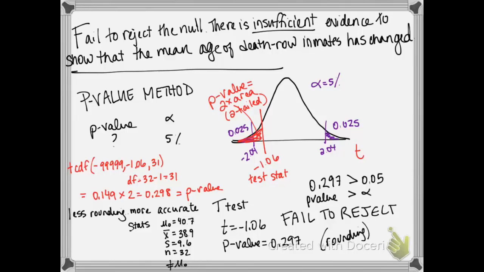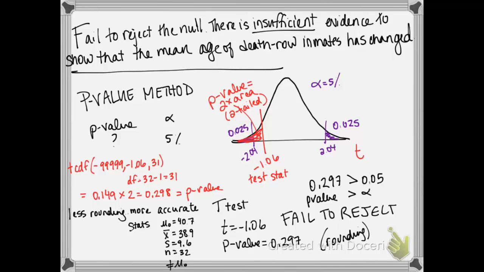Our p-value is 2 times the area to the left of our test statistic, negative 1.06. So I'm going to do the area to the left of that test statistic times 2. I can do the t-CDF function, which is basically a t calculator. That gives us the area to the left of that t-value is 0.149. Multiply that times 2, I get a p-value of 0.298.